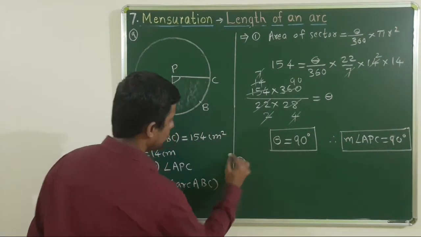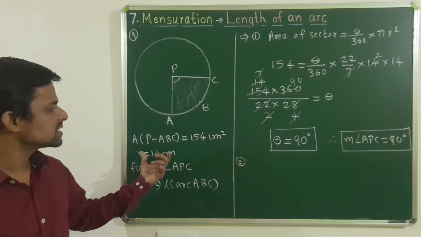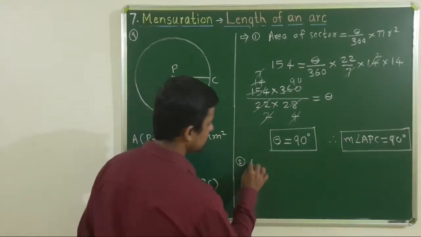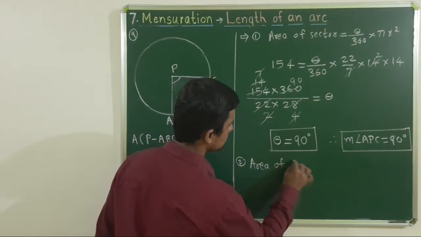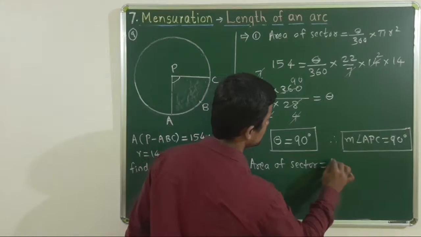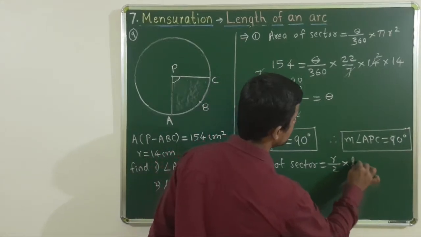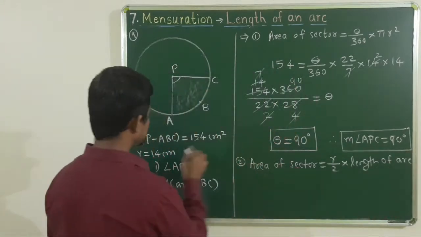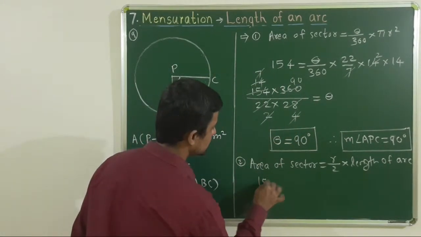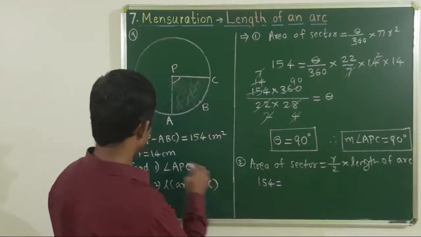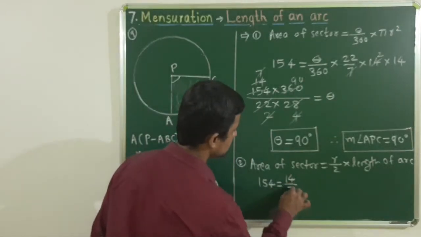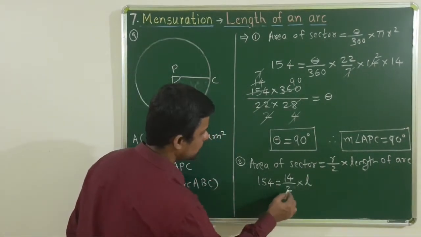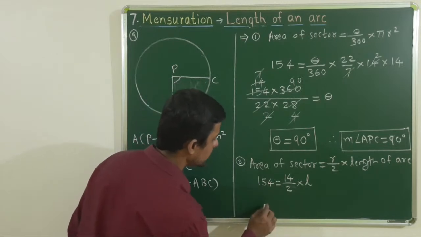Now number 2, we want length of arc. Now here r is given, area of sector is given. We can find length of arc by using that relation, that is area of sector is equal to r upon 2 into length of arc. Now area of sector is 154 is equal to r is 14 by 2 into length of arc is L. Therefore 14 by 2 is 7, 154 by 7.